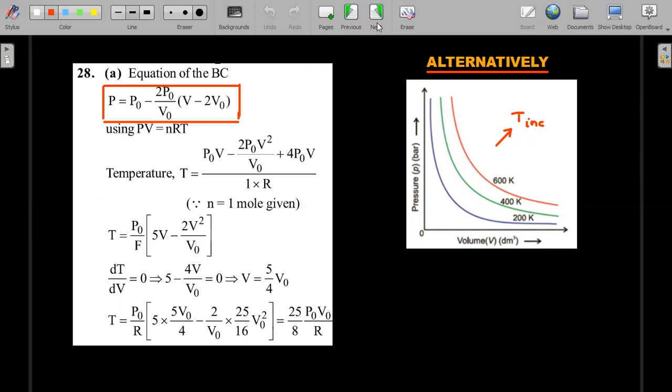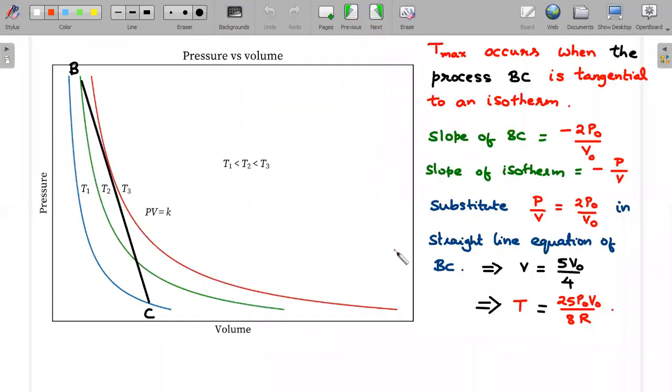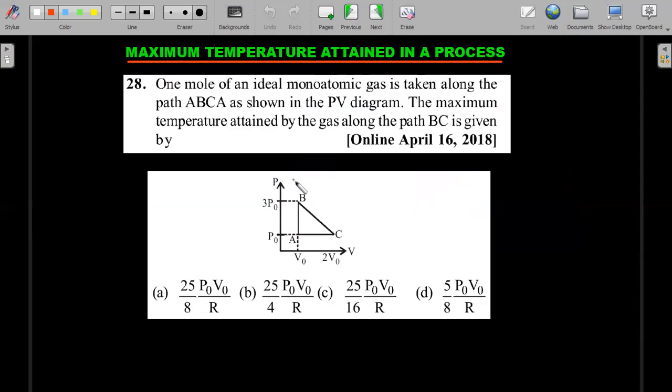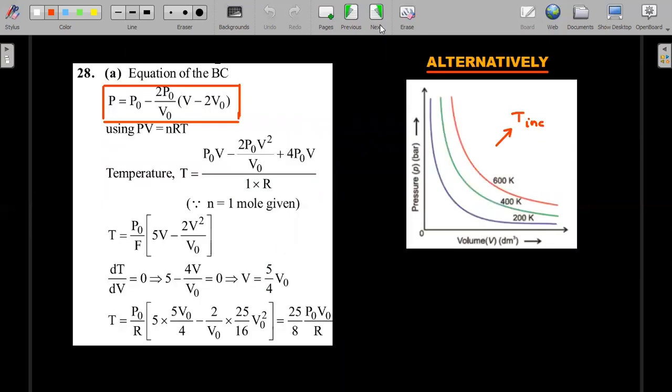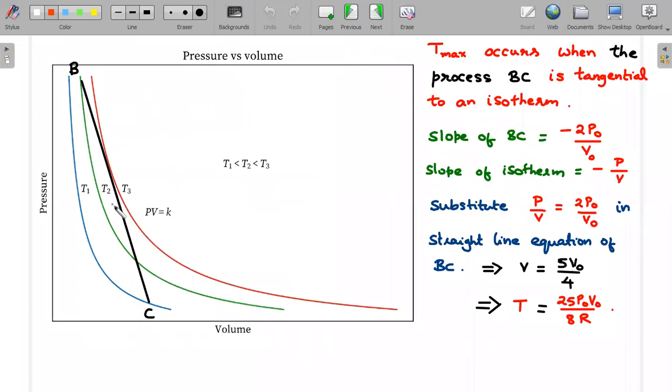So I hope you're ready. Some of you might be knowing this, right? So for those who don't, concentrate on this. In a pressure versus volume graph, if I have the BC process, let me go back to the question to show you which one is BC. This BC line, not drawn to scale, obviously, I have represented it in my isotherms graph like this. So B may have started here and then went to C.